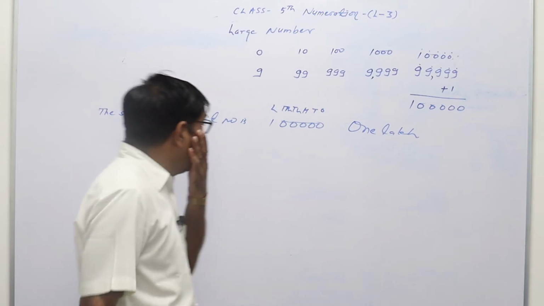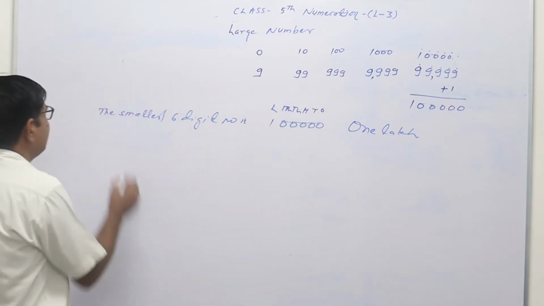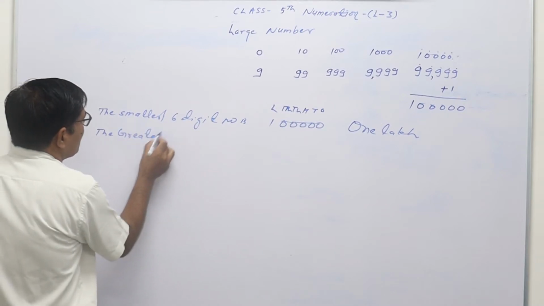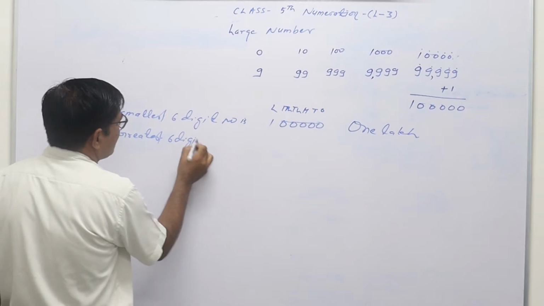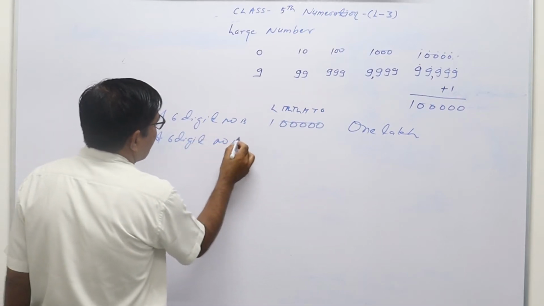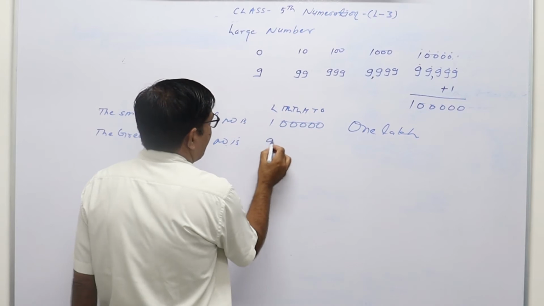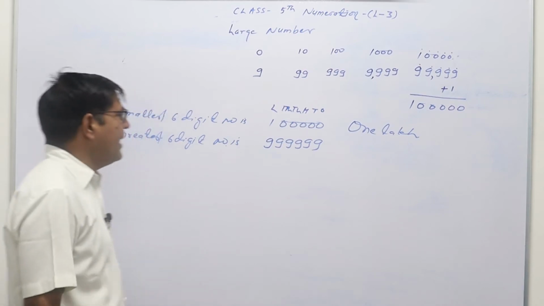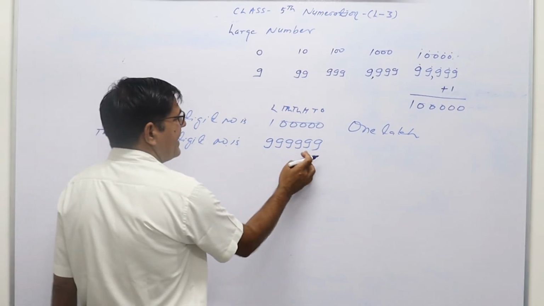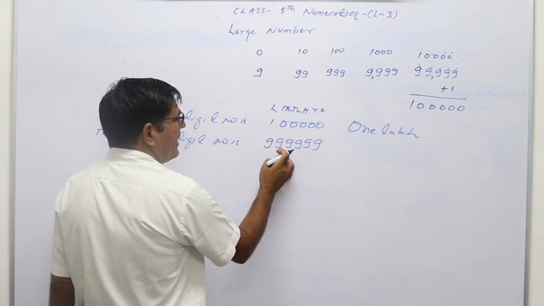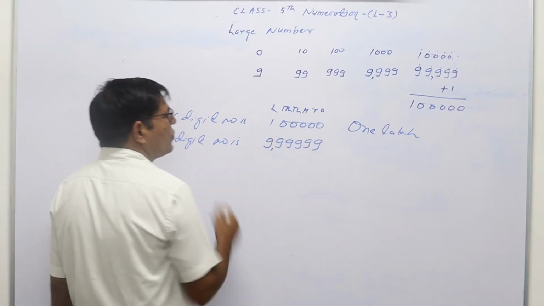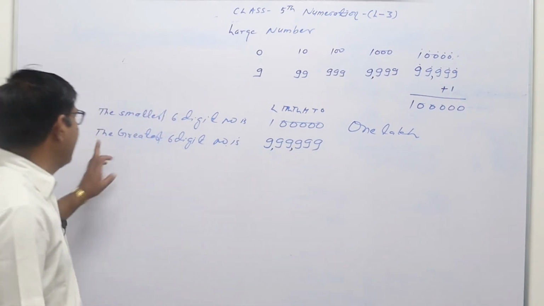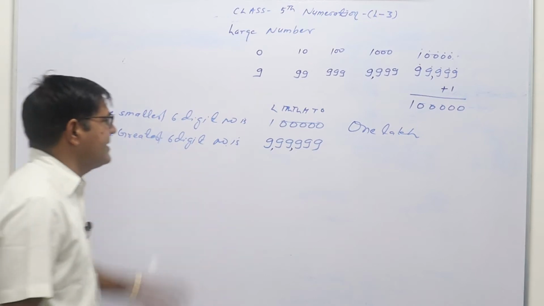Now, the greatest six digit number is 999999. So you can count ones, tens, 100, 1000, 10,000 and lakhs. So 9,99,999 is the greatest six digit number.